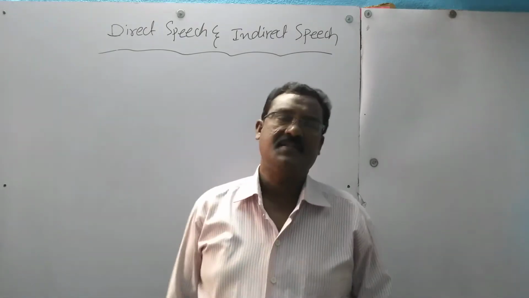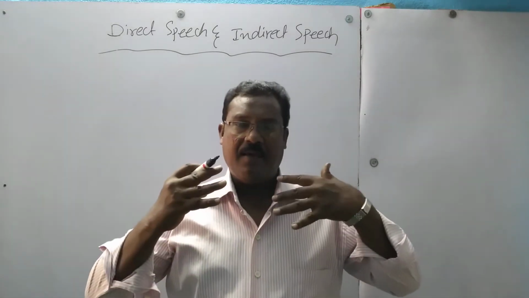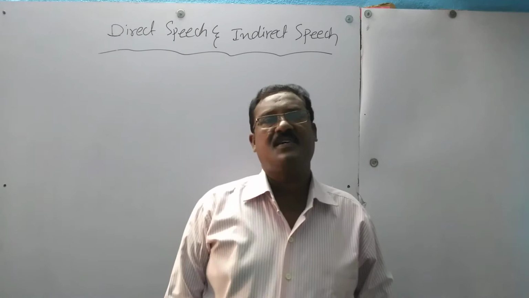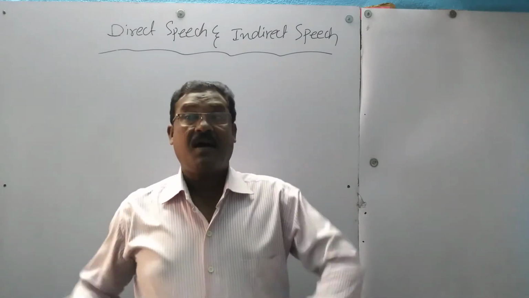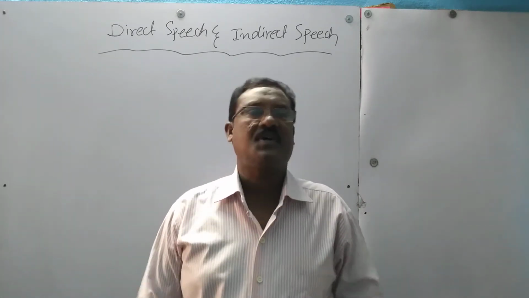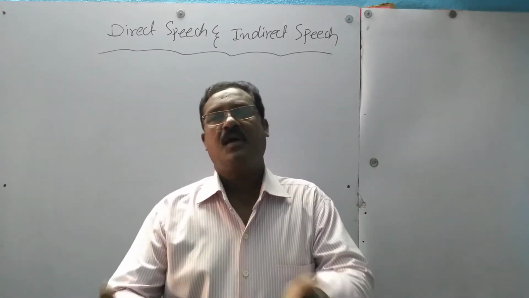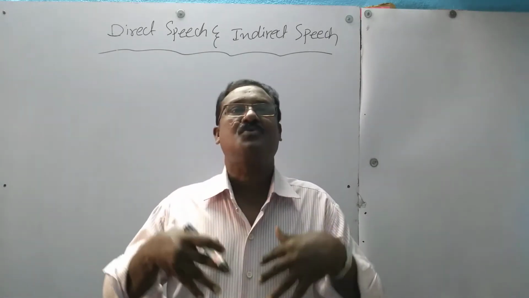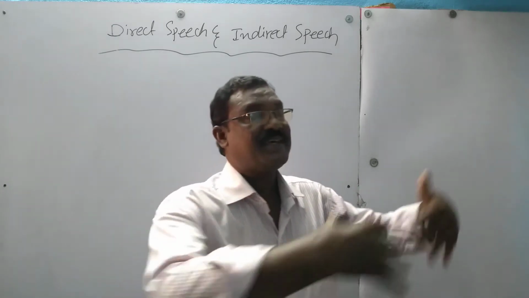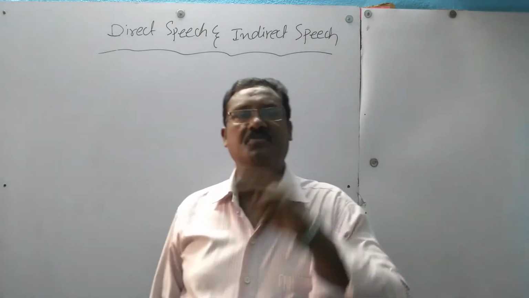Direct speech means when we are talking to others, or when somebody talks to others, what we talked and what others talk to us, we can say to others in two ways.